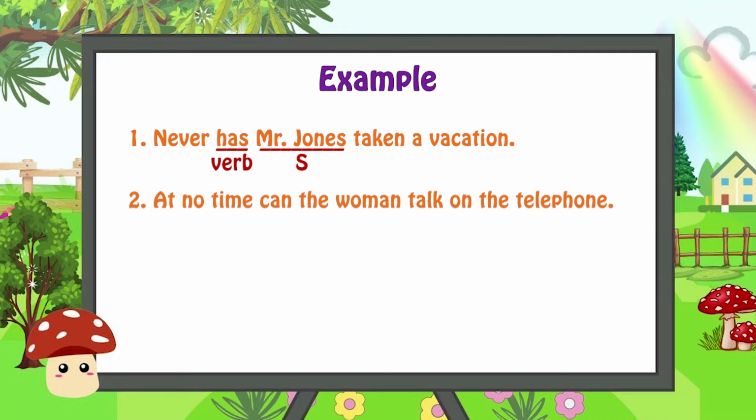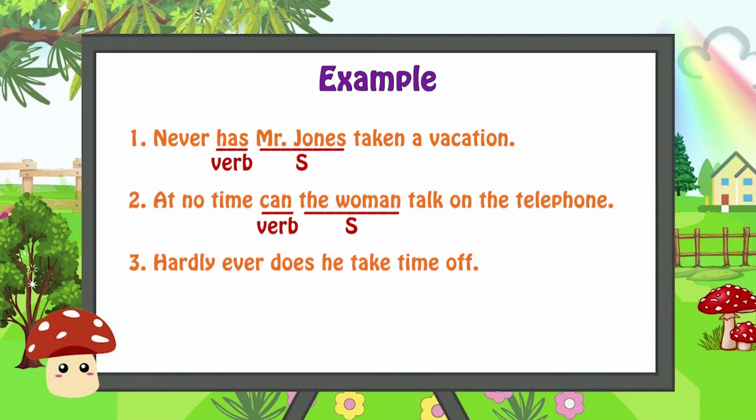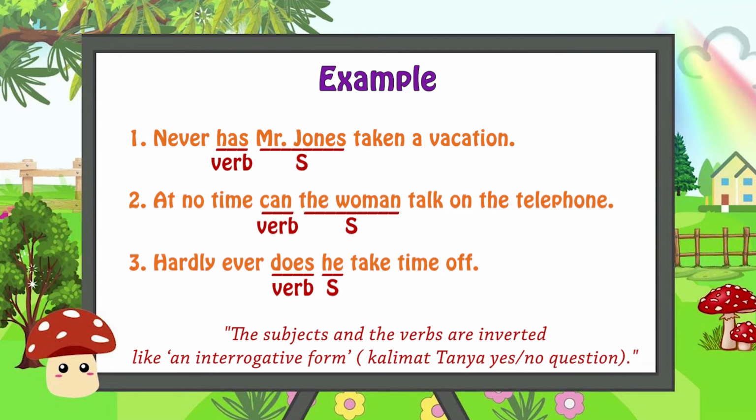Now let's see the second example. At no time can the woman talk on the phone. So here we have at no time, and after that is followed by the verb can and then the subject the woman. Alright, now let's see the third example. Hardly ever does he take time off. Hardly ever and then followed by does, that is the verb, and then he, the subject. Okay, so the subject and the verb are inverted like in the interrogative form.